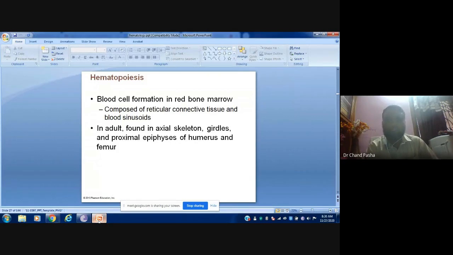In adults, that is found in the axial skeleton and girdles and the proximal epiphysis of humerus and femur. Humerus is your arm bone. Femur is your leg bone. In this one, it is there in the axial skeleton and girdles. It is there in this particular tissue, which is connective tissue, and blood sinusoids. In the sinusoids, the production is taking place.